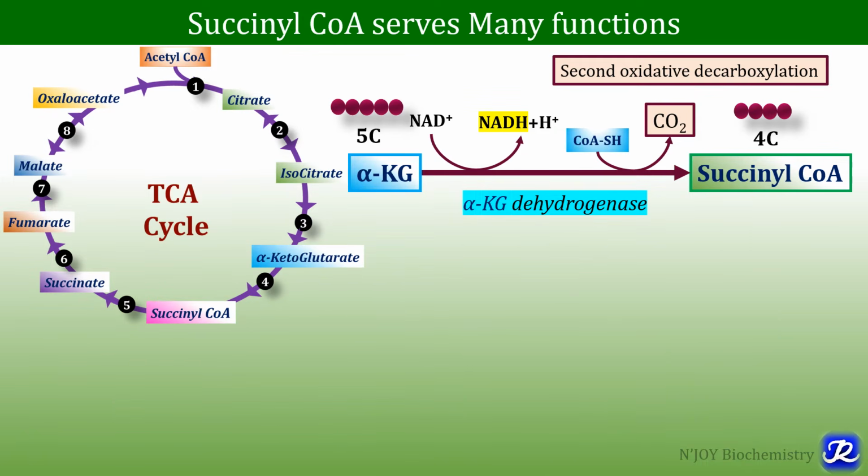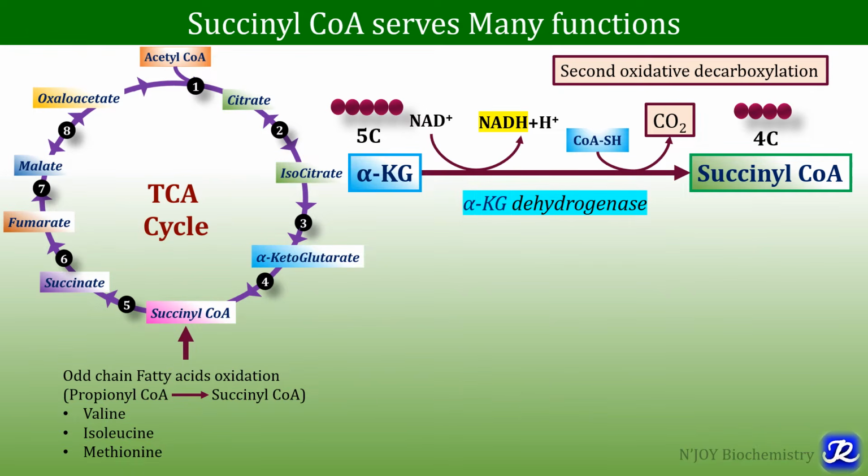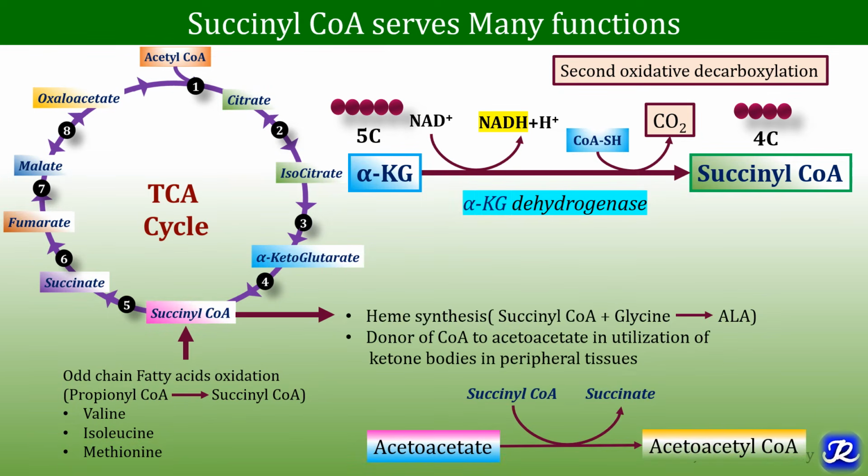The succinyl-CoA, which is formed in step number 4, is also derived from various other sources. Like it is derived from propionyl-CoA, which is the end product of odd chain fatty acid oxidation, and this propionyl-CoA is converted to succinyl-CoA. It is also derived from valine, isoleucine, and methionine. Now what are the functions of this succinyl-CoA? It has 2 important functions.